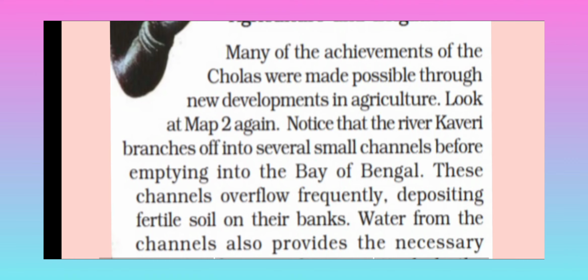Notice the river Kaveri branches off into several small channels before emptying into the Bay of Bengal. So the blue lines we have seen in the map are the main small channels of the river Kaveri.